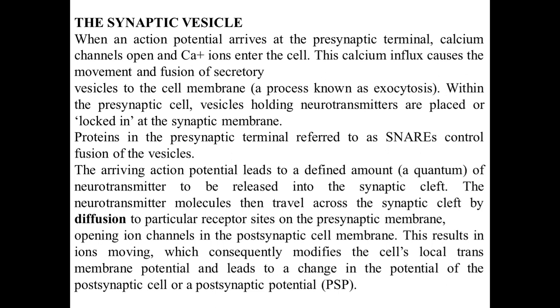The neurotransmitter molecules then travel across the synaptic cleft by diffusion to particular receptor sites on the postsynaptic membrane, opening ion channels in the postsynaptic cell membrane. This results in ionic movement, which modifies the local transmembrane potential and leads to changes in the potential of the postsynaptic cell, or postsynaptic potential.